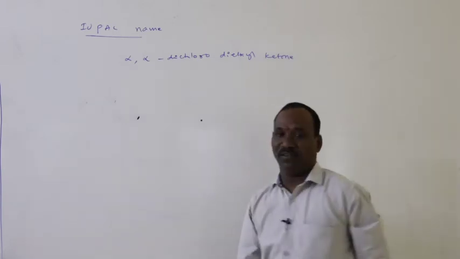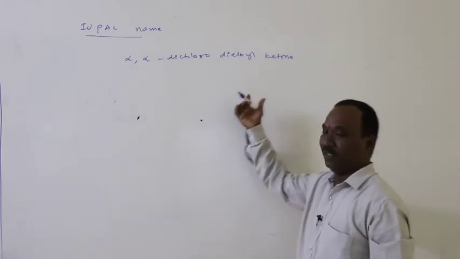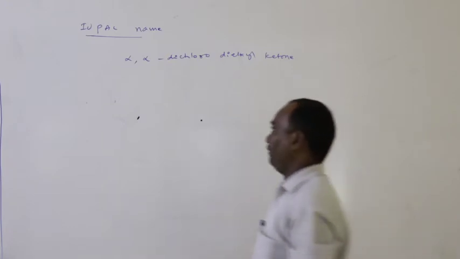Okay, alpha dichloro diethyl ketone. Its IUPAC name.